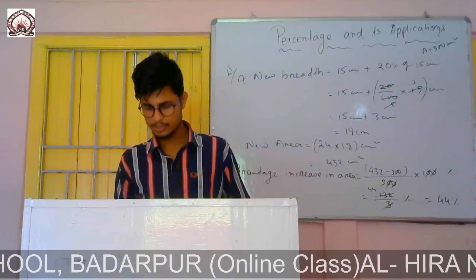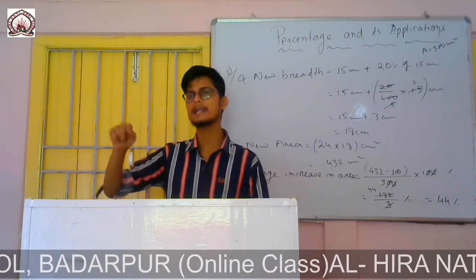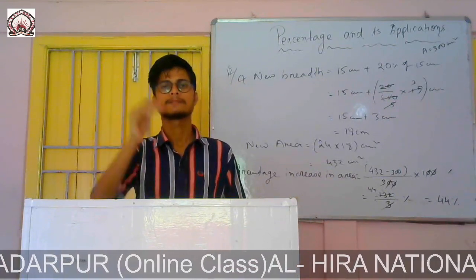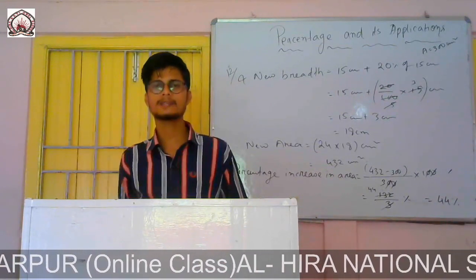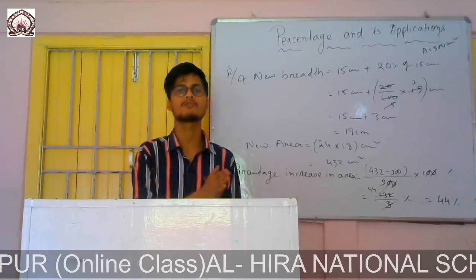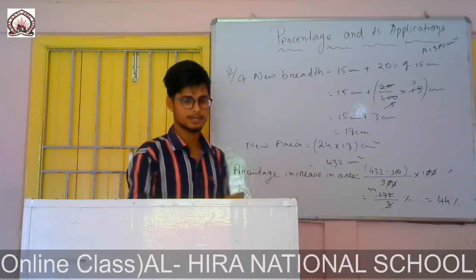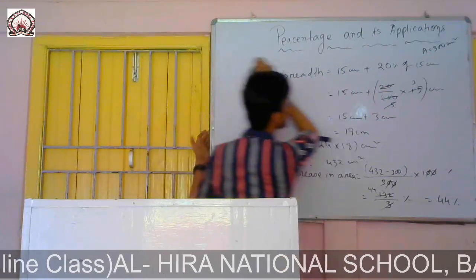Okay, now the question is to find the percentage of candidates failed in the exam. So if I find how many students passed in that exam, then from the total if I subtract the passed students, then I will get the number of students who failed in that exam, and then easily I can convert it into percentage. So let's do this one.